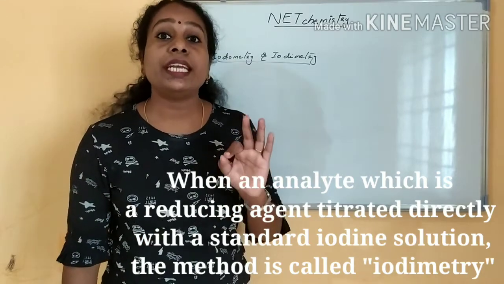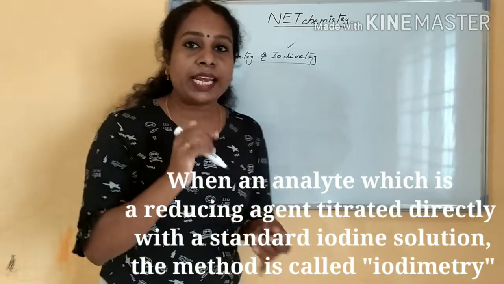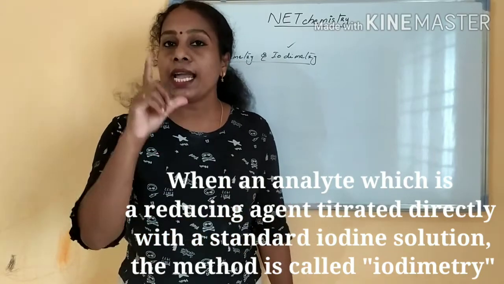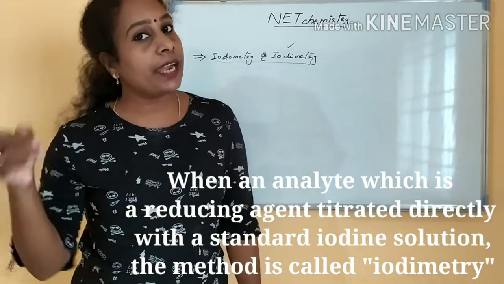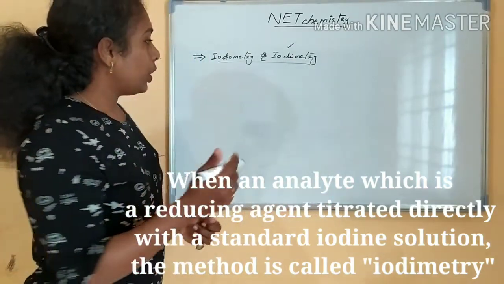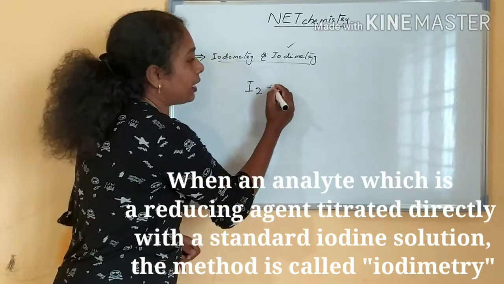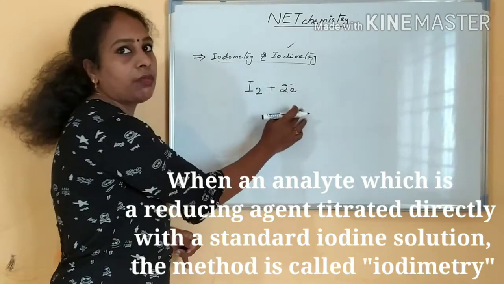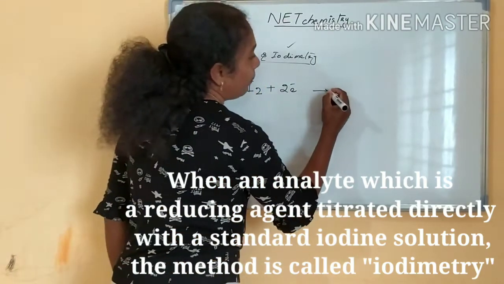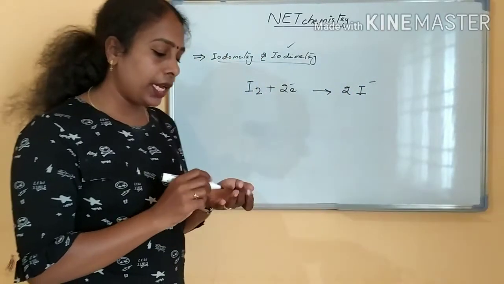If your analyte is a reducing agent and it is a direct titration against iodine solution, that is iodimetry. Iodine solution is directly used for titrating the reducing agent. Electrons are added, and iodine becomes 2I minus. This is the reaction happening in iodimetry.